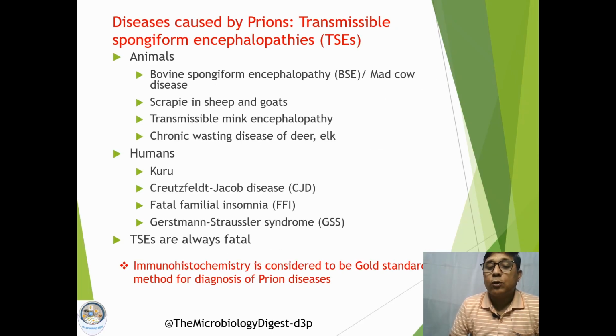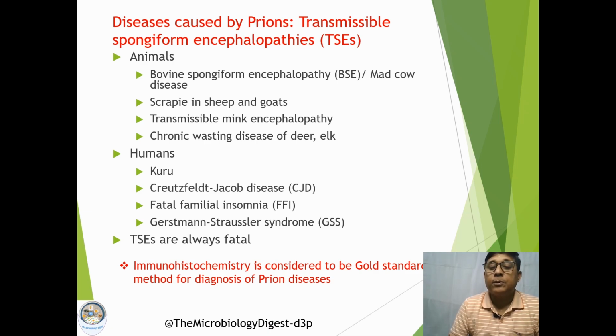Now, what are the diseases caused by these prions? As we have already discussed, diseases caused by prion proteins are collectively called transmissible spongiform encephalopathies, or TSE. Both humans and animals may be infected with prion proteins.